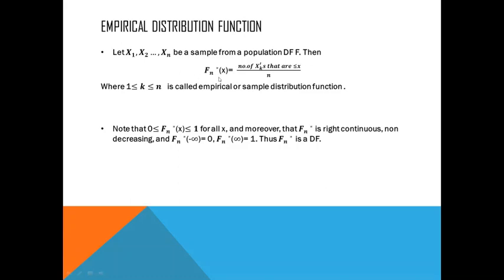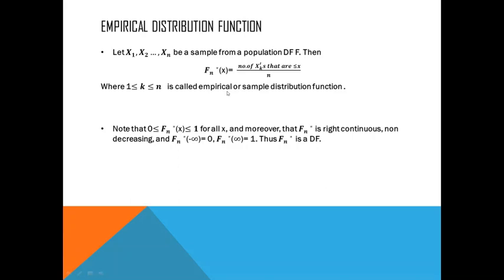Then Fn star of x, which is equal to the ratio of the number of xk's, that is the number of sample points that are less than or equal to x, to the sample size, that is, the empirical distribution function is the ratio of the number of sample points that are less than or equal to small x to the sample size small n, where k ranges from 1 to n, is called the empirical distribution function or sample distribution function.